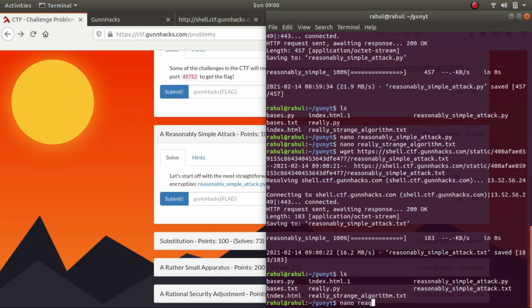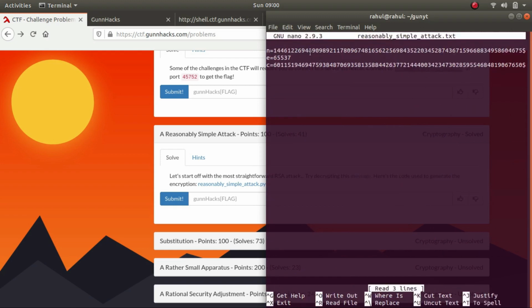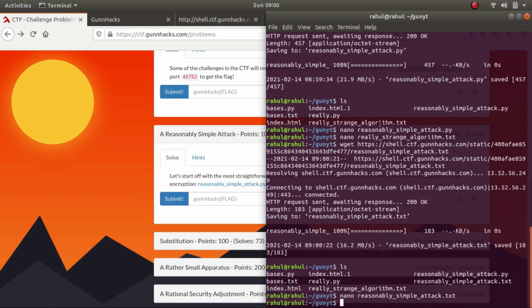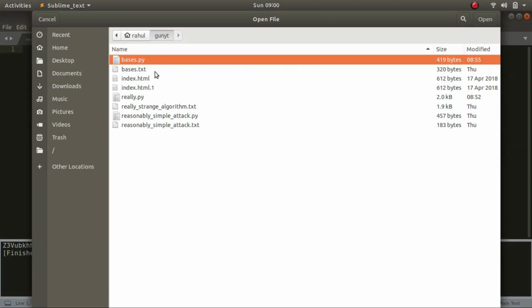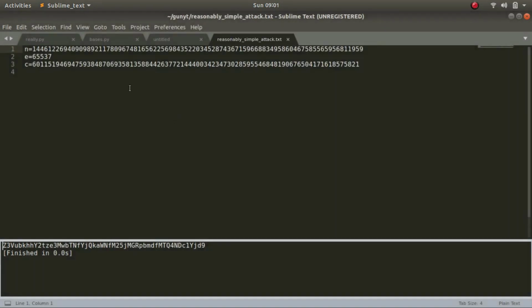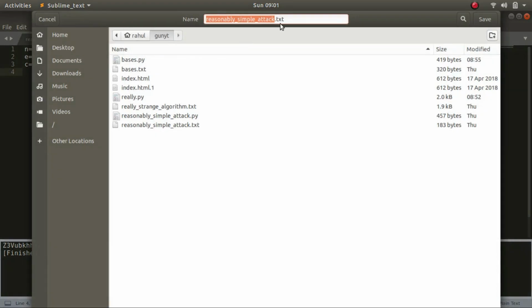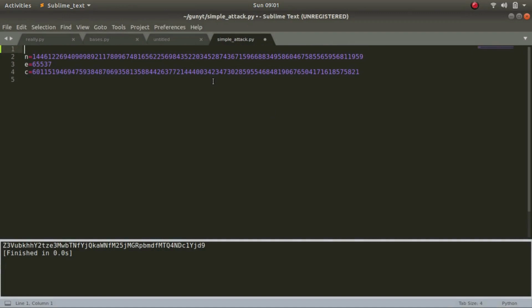Let's nano the attack.txt. So this is it. This time we have not been provided with P and Q. So my guess is that we'll have to brute force it, but there is an alternative to it. I'll be showing it to you right now. So let's open it up. So this is it. Let's save it as simple_attack.py. So let's write the shebang line first.